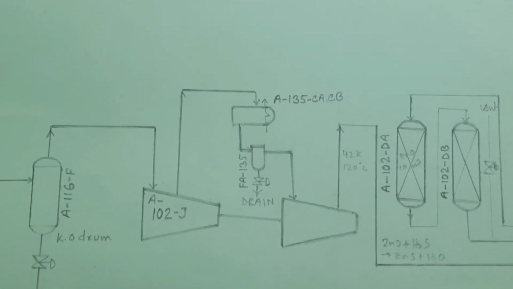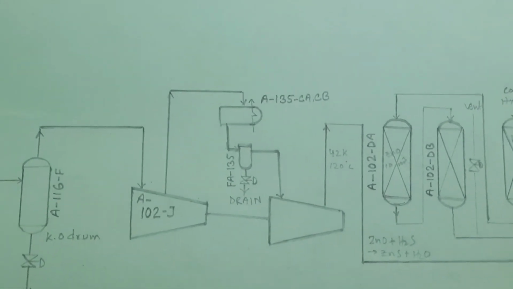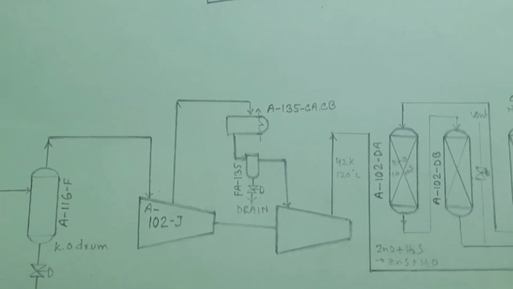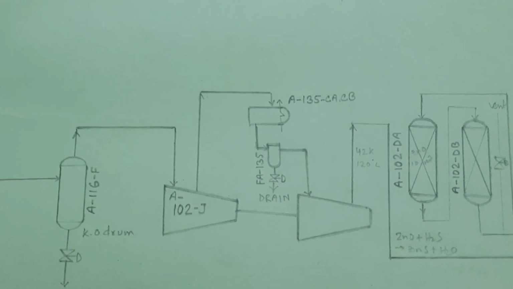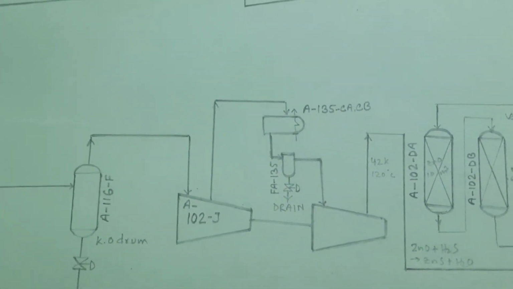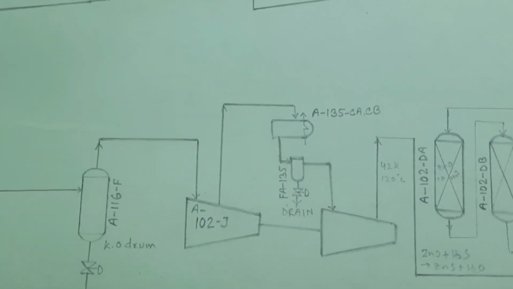So where will it go? This will go to the feedstock heater. Why will it go to the feedstock heater? Because today's topic is the desulfurization section. So what is the function of the desulfurization section?